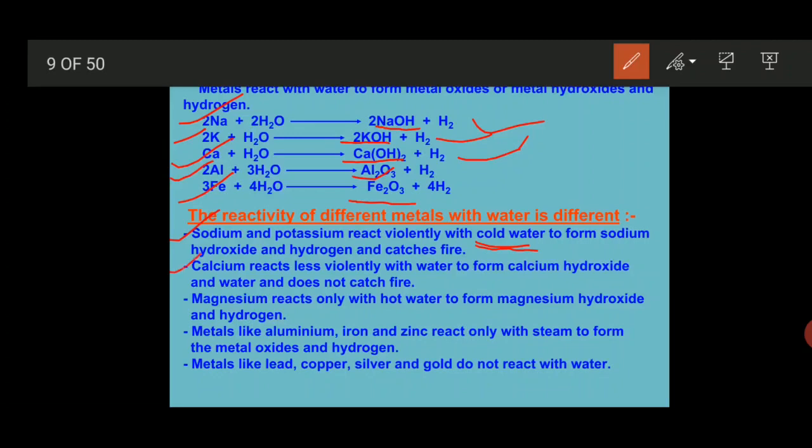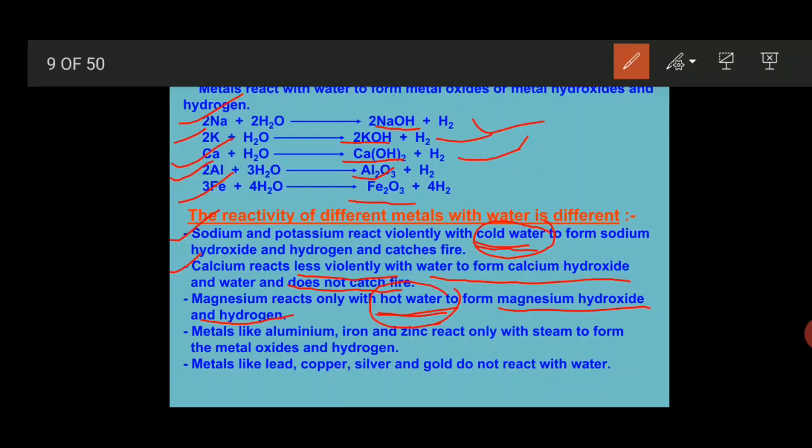Calcium reacts less violently with water to form calcium hydroxide and hydrogen, and does not catch fire. Means whenever calcium reacts with water, it gives us a base along with hydrogen gas and it will not catch fire. Magnesium only reacts with hot water. Keep that in your mind. Sodium and potassium react with cold water. Magnesium reacts with hot water to give magnesium hydroxide and hydrogen gas.